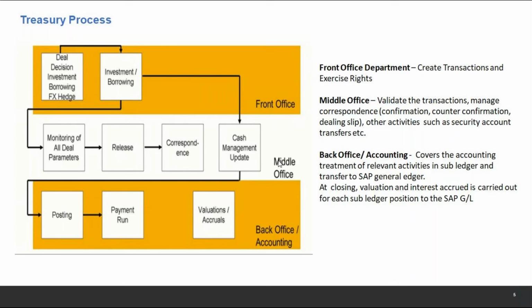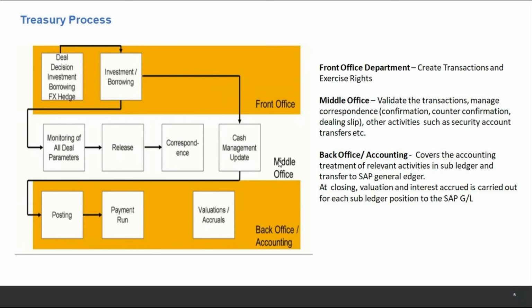For example, I decide today to go with HDFC Bank. So HDFC Bank becomes my counterparty in this case, right? My entity is XXXX. So this entity decides to do a trade with HDFC Bank and it's a fixed term deposit. I invest 1000 rupees for 5 years at a fixed interest rate of 5%. This is a very simple example that all of us deal with, right? So the same trade I have to create in SAP.